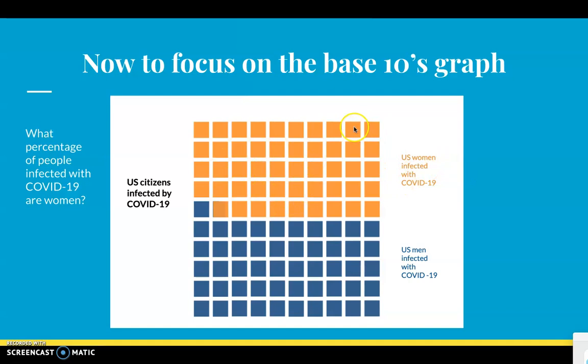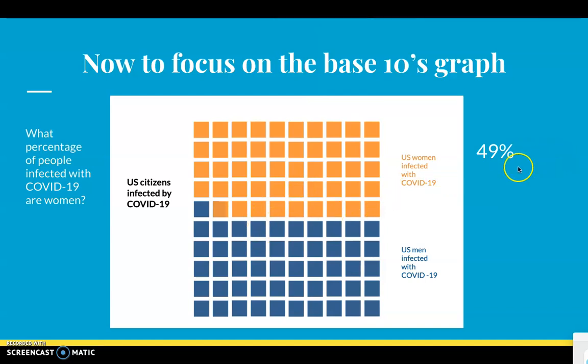So now we need to look at how much of this is shaded orange because we know that's what the women are. So we know that one row or rod equals 10. So let's count by tens. 10, 20, 30, 40. So that would be 40 over 100, right? So now let's count our units as well that are shaded orange. 1, 2, 3, 4, 5, 6, 7, 8, 9. So that's 9 over 100. So we have 40 hundredths plus 9 hundredths equals what? 49 hundredths. And we also know that that also equals 49%.